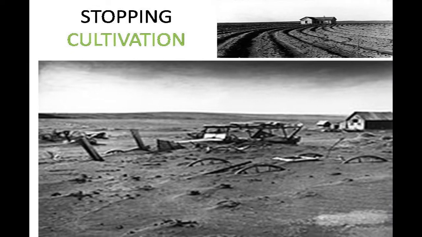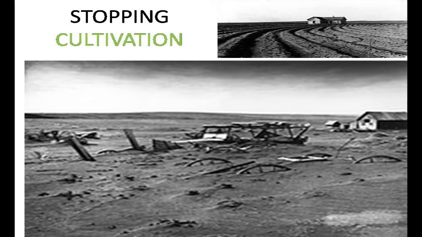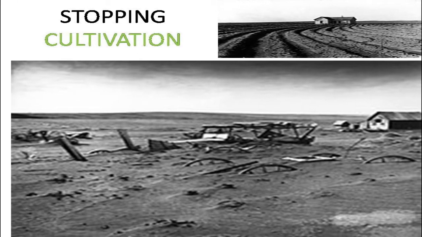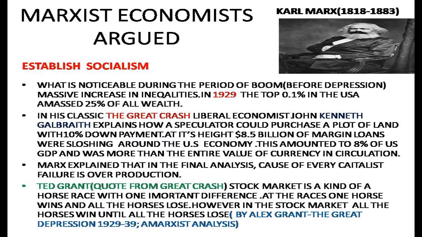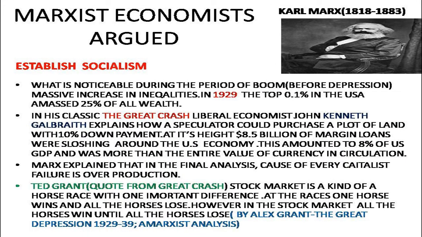Now you see that this was a terrible situation. What did economists and politicians say about the decline and the prevention of further depression? Marxist economists, who are ideological enemies of capitalists, argued that capitalism is responsible for this depression. It could be prevented by establishing socialism.